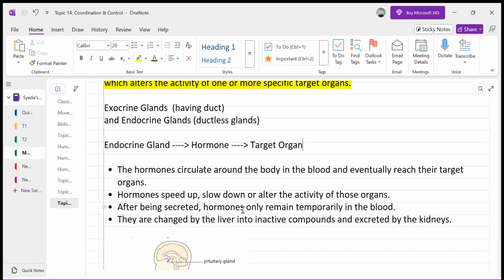Once it manages to make the glucose level normal, the insulin will go to the liver, where it is broken down. Because it's not needed, our body has a system that whenever something is required, it produces it, and whenever it is done with its work, it metabolizes it, right?